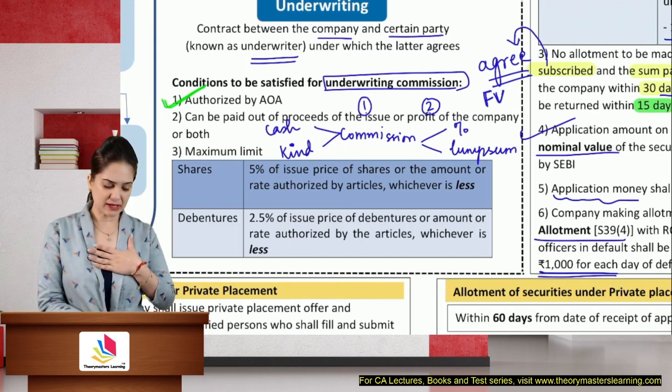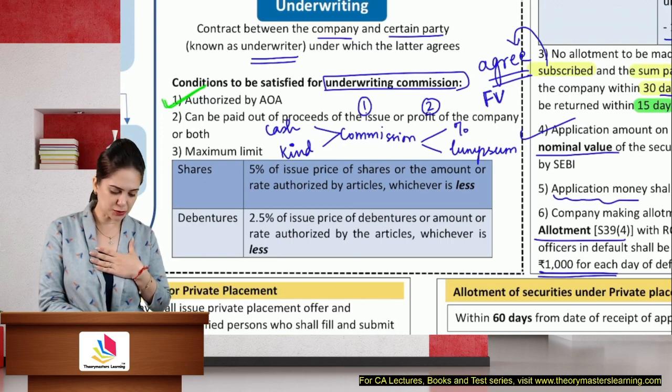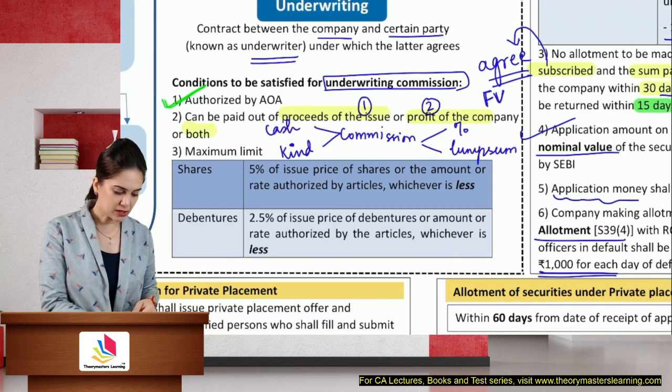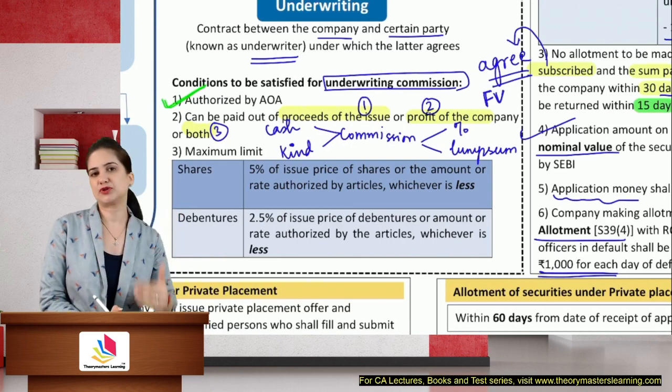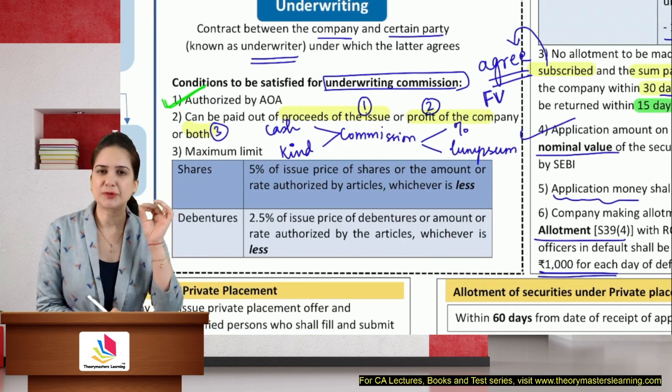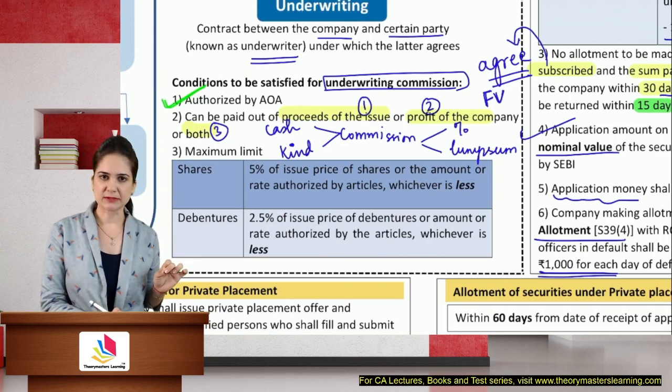So I can pay it out of the proceeds of the issue or profit of the company, or I can use both also. So I should write 3 over here so that you don't miss out. Commission can be paid either in cash, kind, as a percentage, or a lump sum amount. Details should be mentioned in the prospectus.